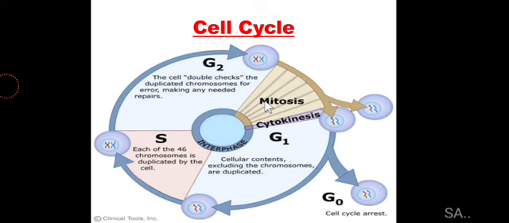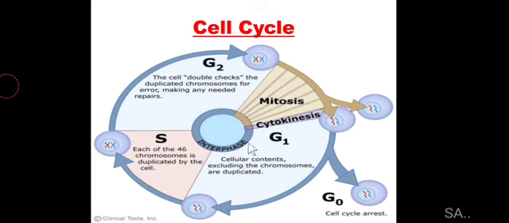The first phase is basically the interphase. As you can see here, interphase is the period of the cell cycle between two consecutive cell divisions, and during this period multiple changes are happening within the cell except cell division. It consists of gap 1 or G1 phase, synthesis or S phase, and gap 2 or G2 phase. Now what is happening in these sub phases, we'll discuss one by one.